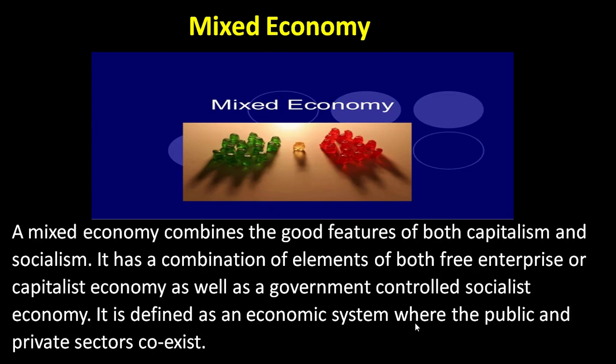It has a combination of elements of both a free enterprise or capitalist economy as well as a government controlled socialist economy. It is defined as an economic system where the public as well as private sectors coexist. That is the very important concept of the mixed economy.